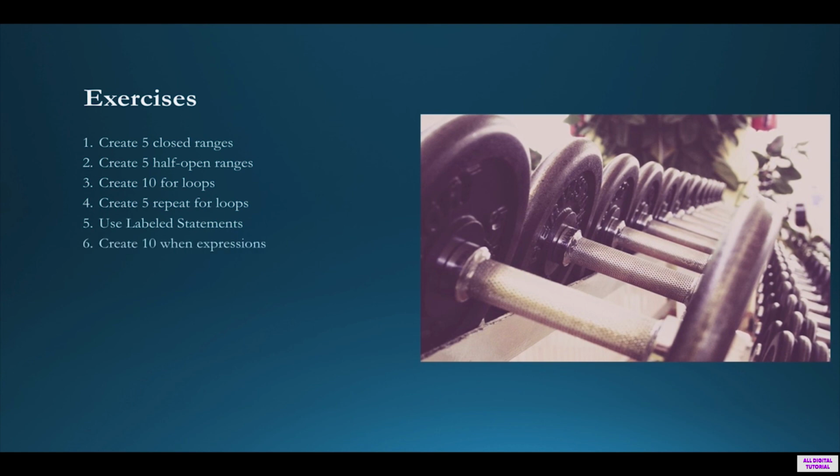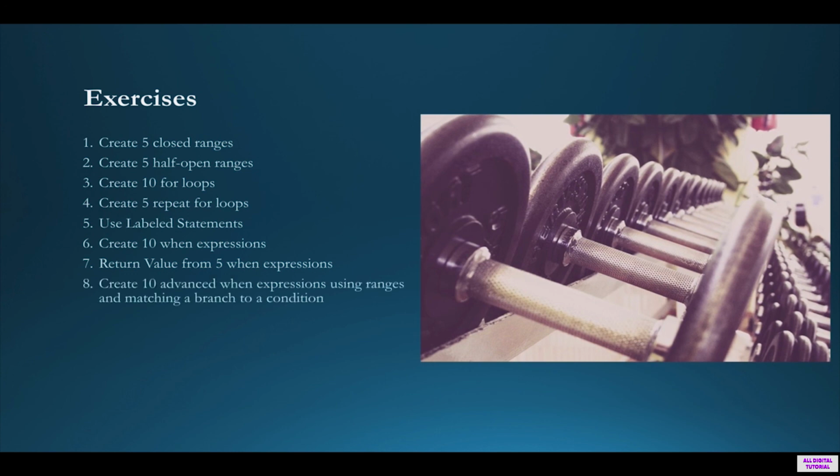Create 10 when expressions. Return value from 5 new when expressions. And make sure to output those values to the console. Create 10 advanced when expressions using ranges and matching a branch to a condition. Make sure to brainstorm and implement all of these exercises.